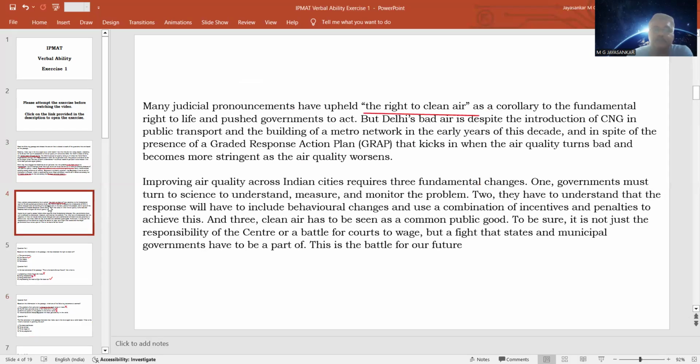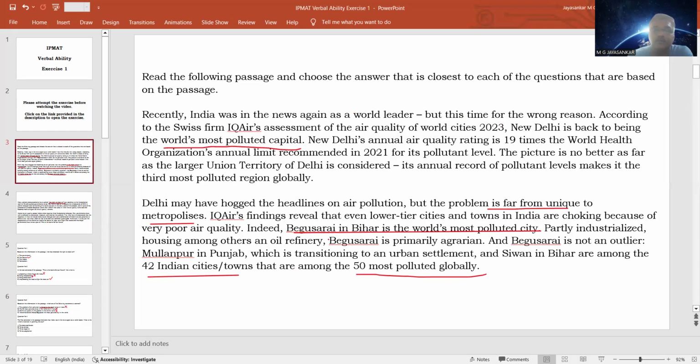What about this statement? You have to again go to the portion where Begusarai's problem is talked about. It says that Begusarai is the world's most polluted city. It is partly industrialized and it has an oil refinery among many other industries, but primarily an agricultural city. So it says that Begusarai is primarily an agricultural city, but it is now becoming industrialized, and there are many industries, including an oil refinery. So these are the things given.